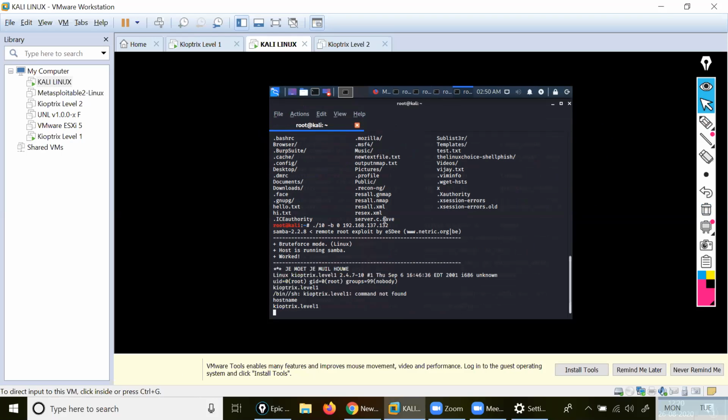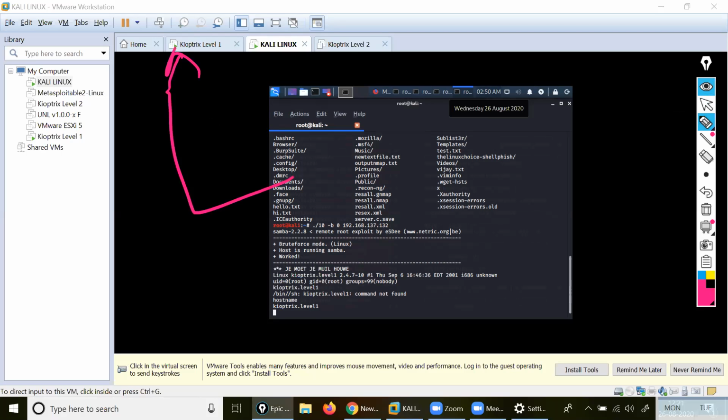See here. Then after I check, this is the particular host, 137.132, and then it is showing me. I use the brute force. Then the host is running on Samba and it worked successfully. Successfully it is showing me, and this is the Kioptrix. All information is coming. Today's date is changed, otherwise it will show me the date and time, everything here. And I want to check the host name. It is showing me Kioptrix level 1 because I am inside. Through Kali, I create a vulnerability on Kioptrix.